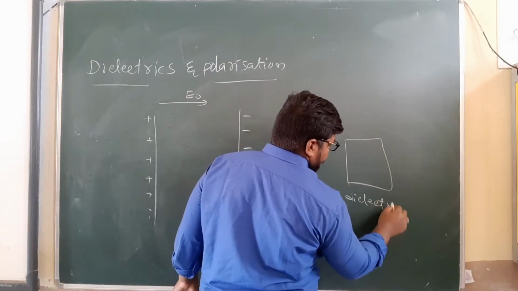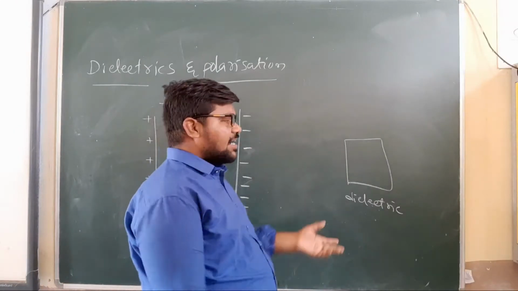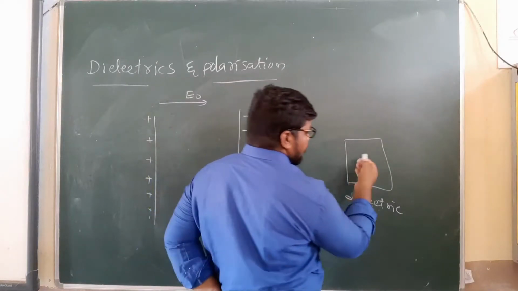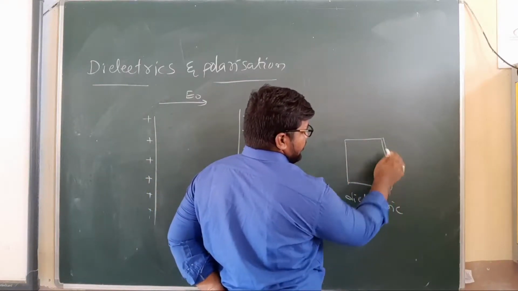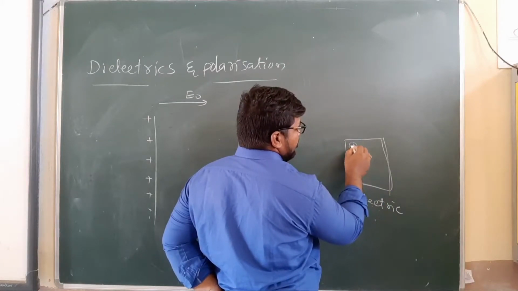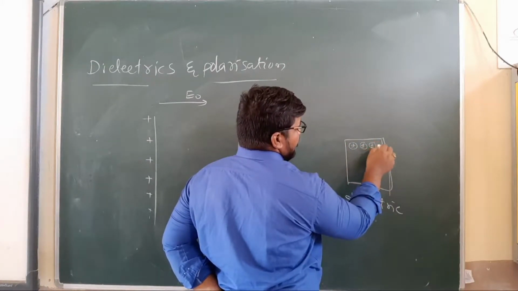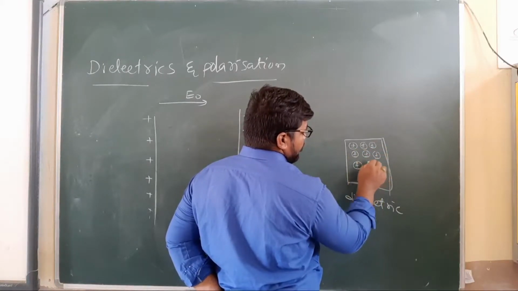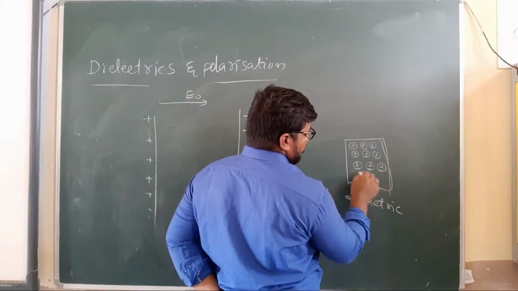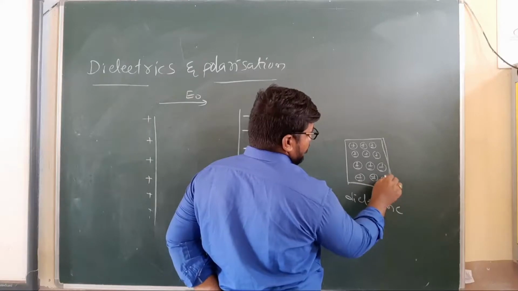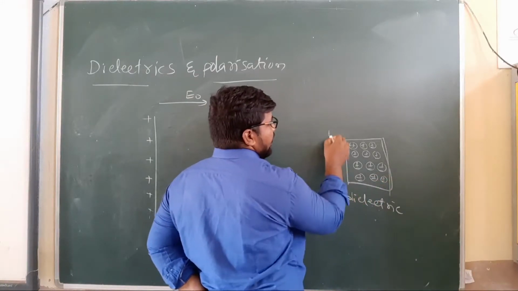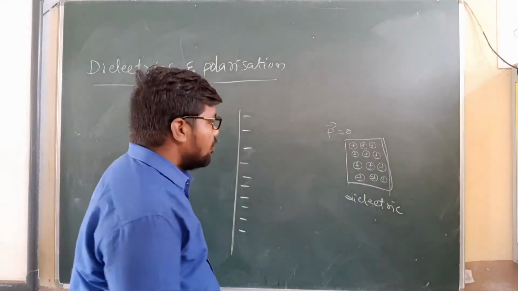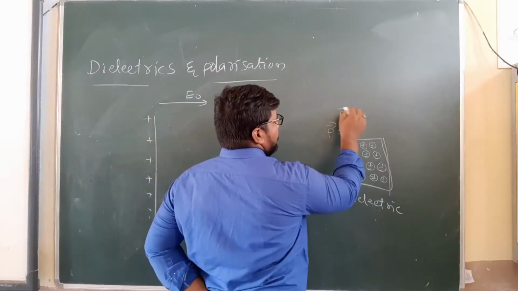Dielectric means a non-conducting material. In the case of a dielectric medium, there are no free charges. Here what happened? The positive and negative charges coincide with each other. So the net dipole moment is 0. P bar is 0.